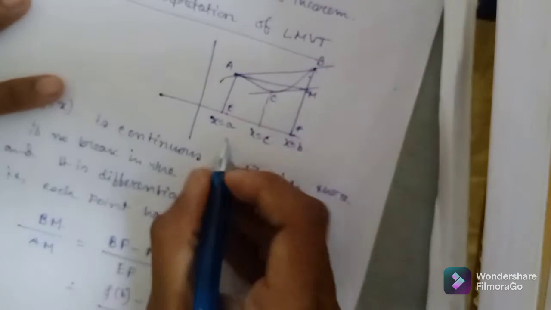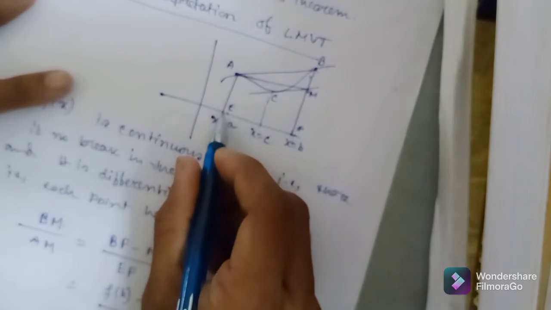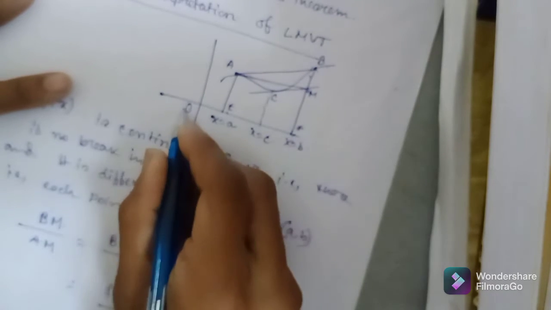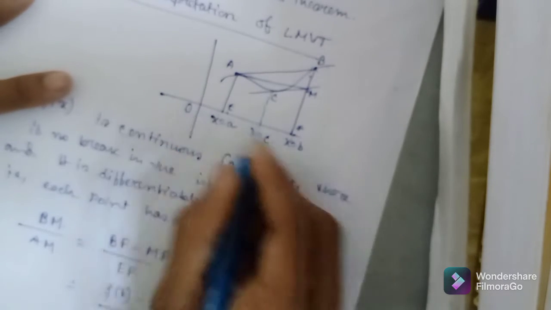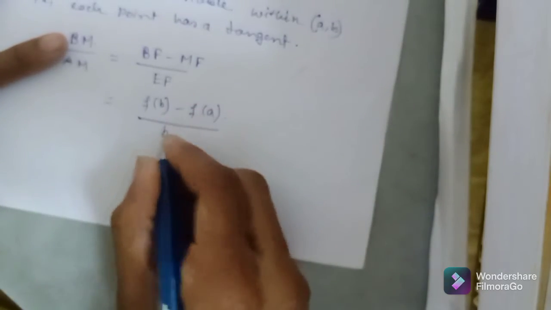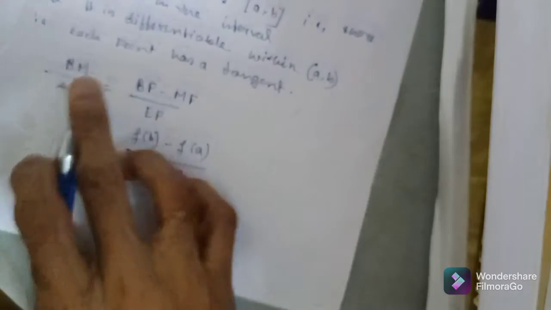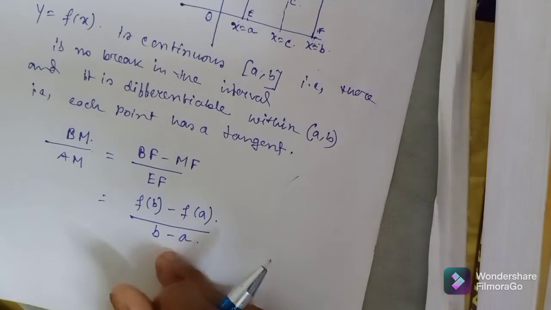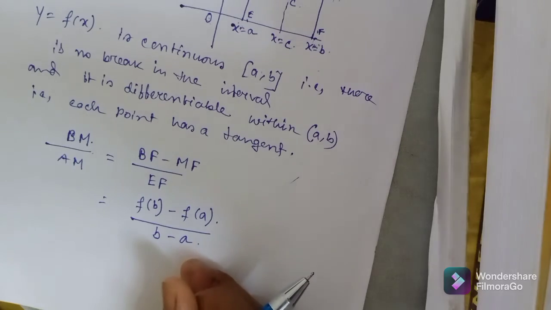Okay, and what is EF? EF means the distance between OF minus OE. OF means b and OE means a. Okay, so it is b minus a. So we have BM by AM is equals to (f(b) minus f(a)) by (b minus a).